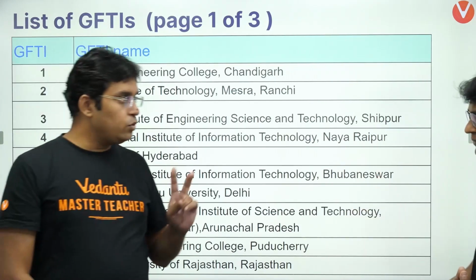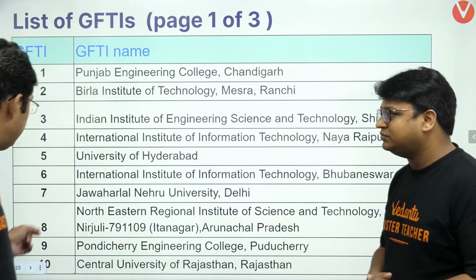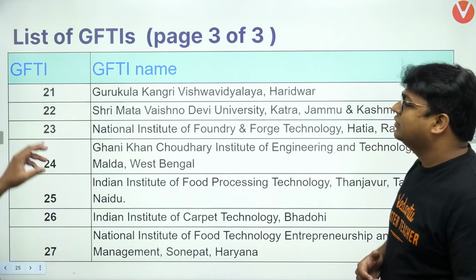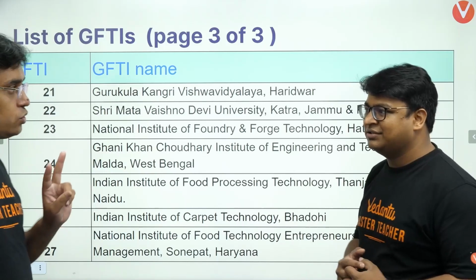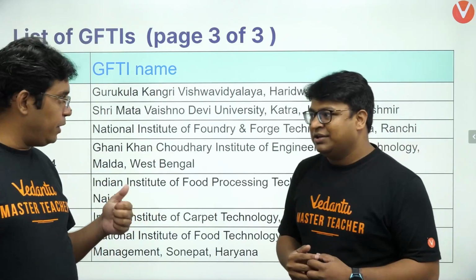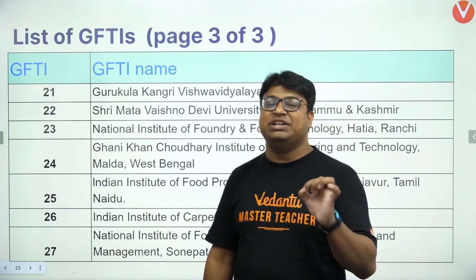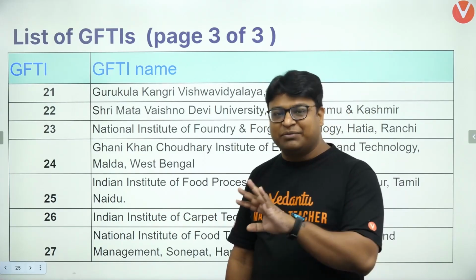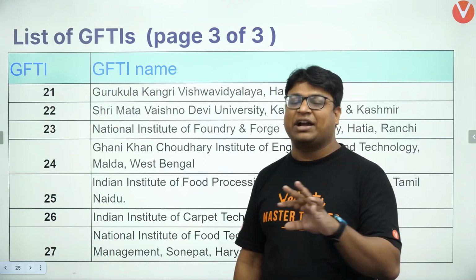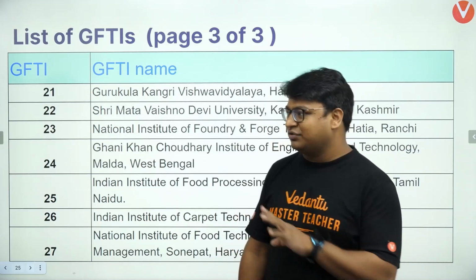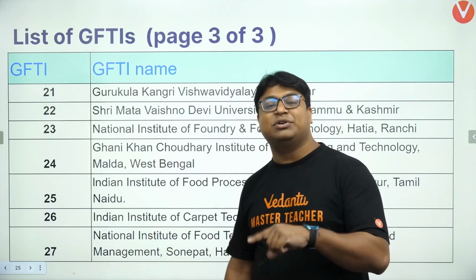So sir, I have two questions. This list is of 27 colleges, and the total number of GFTIs is 29. So these two which are kept out, they are maybe planning colleges? Yes, I'll tell you. The thing that you pointed out, sir: there are a total of 29 GFTIs. Out of these, I have removed the three Schools of Planning and Architecture, Bhopal, Vijayawada and Delhi. So we have removed them, and that should take the number to 26.